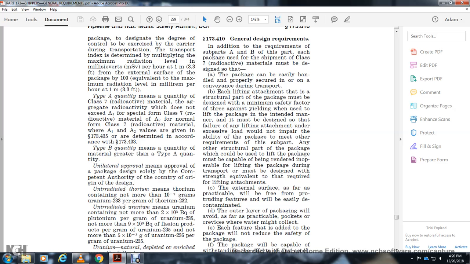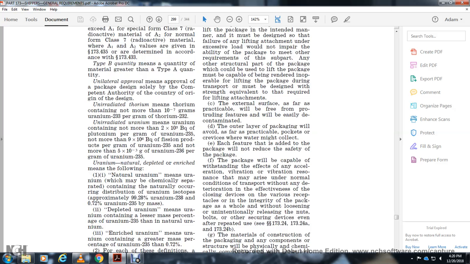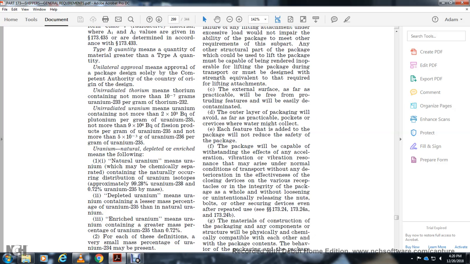The package will be capable of withstanding the effects of any acceleration, vibration, or resonance that may arise under normal conditions of transportation without any deterioration in the effectiveness of the closing devices or in the integrity of the receptacles. The packaging is whole, without loosening or unintentional release of the nuts and other securing devices, even after repeated use. 173.24, 173.24A, 173.24B.